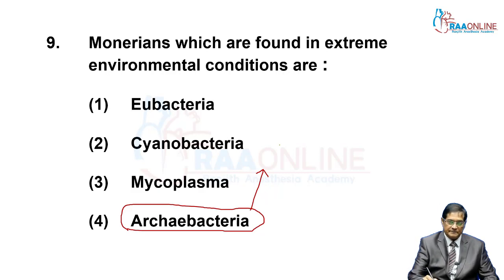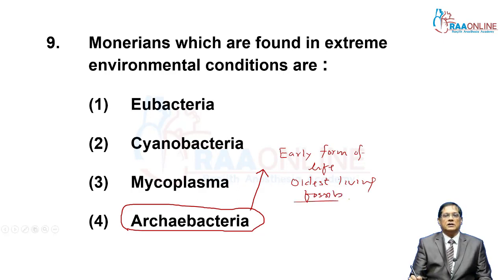Archaebacteria are also termed the oldest living fossils.